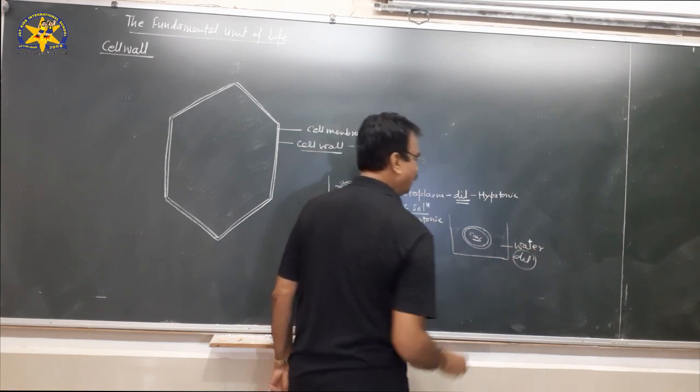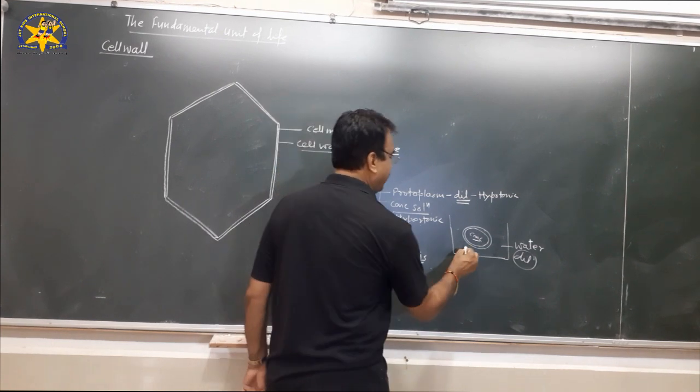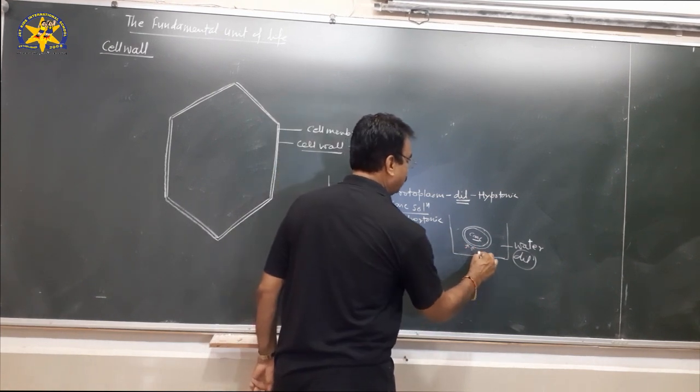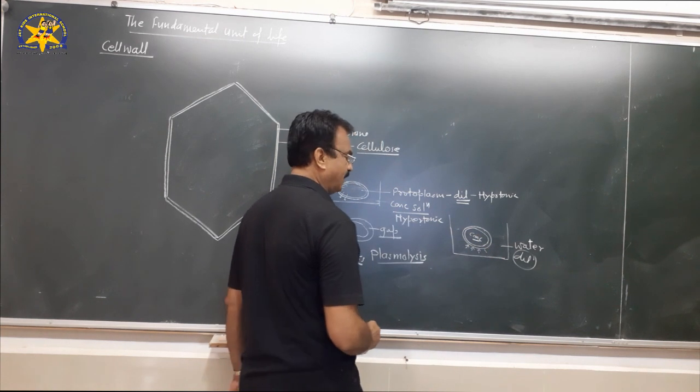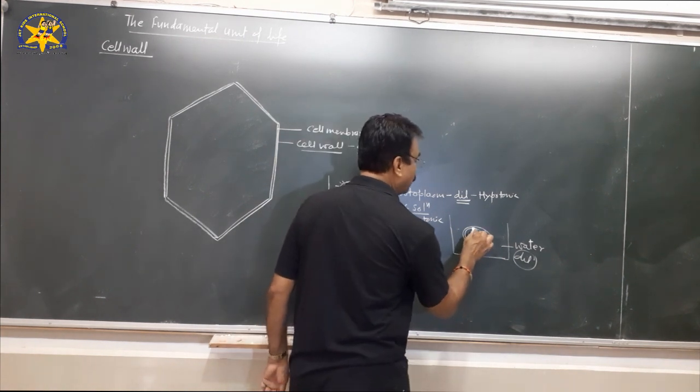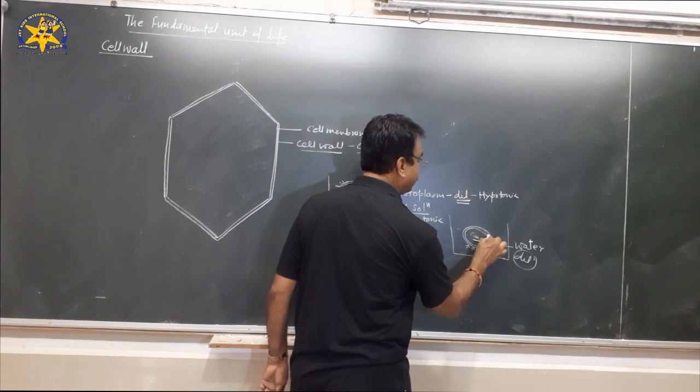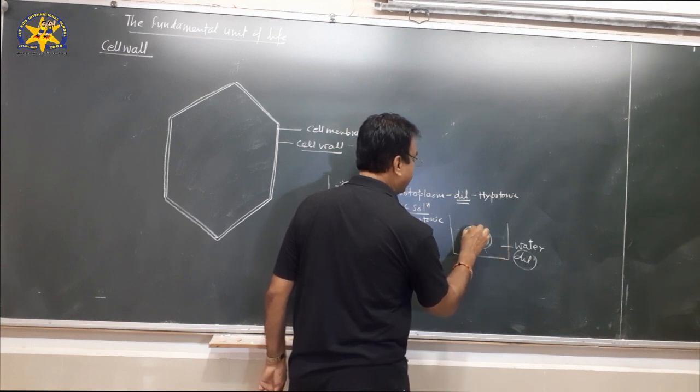Again, the process of osmosis, that is endosmosis, will occur. The water will flow from the outer medium to inside the cell. And what will happen? The protoplasm will swell, and the cell membrane will get tightly attached to the cell wall.